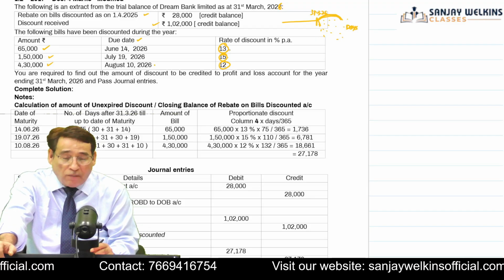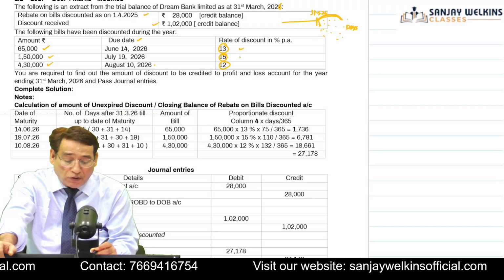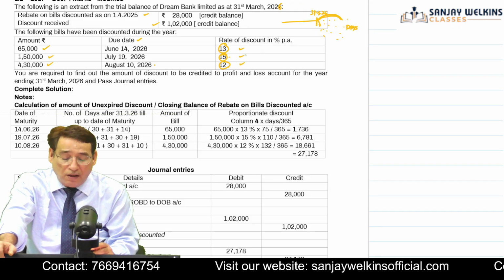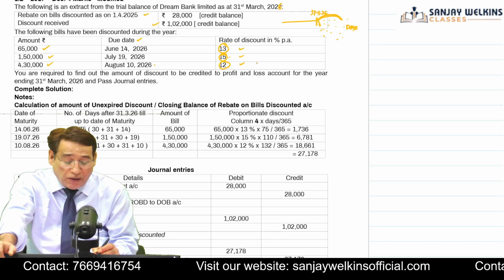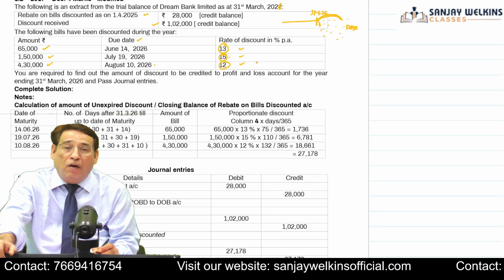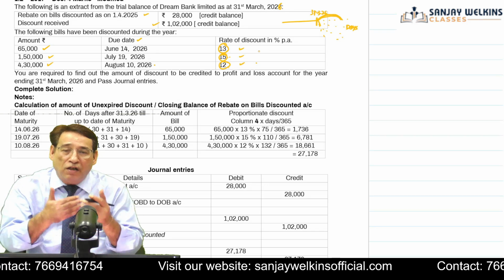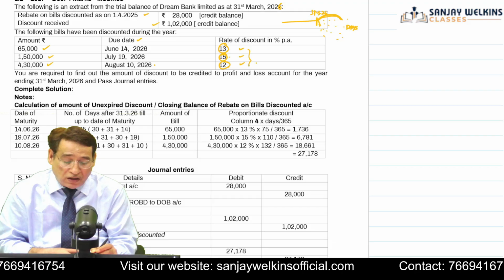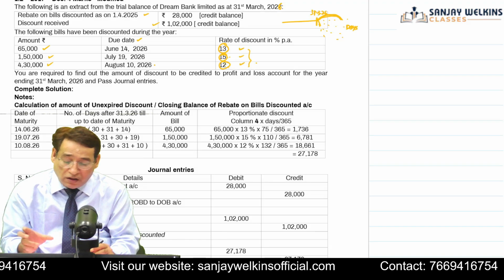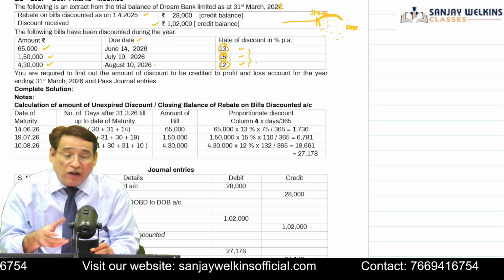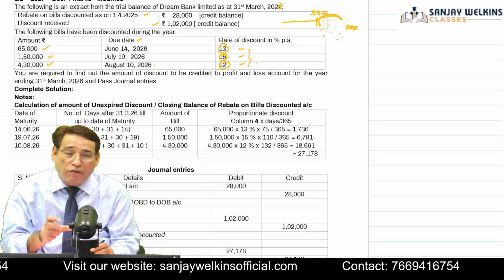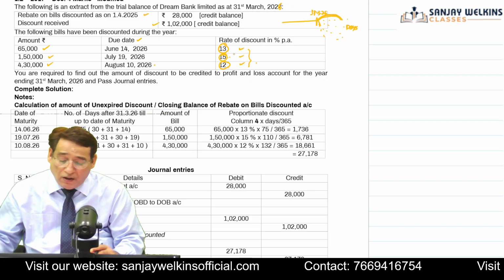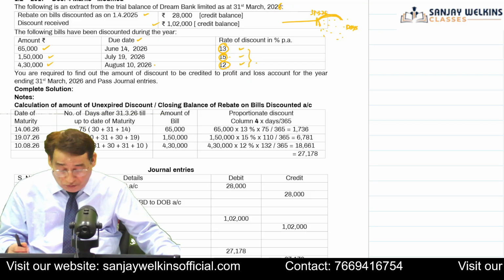Then I am going to compute for those many days the amount of discount by applying 13%, 15%, and 12%. So this total will give me the amount of discount which is related to next year. Is it clear to you? So indirectly, the total of these three bills, correct, will give me ultimately the closing balance of rebate on bills discount account. Is it clear to you or not? So we will try to do this particular question to make you understand better.